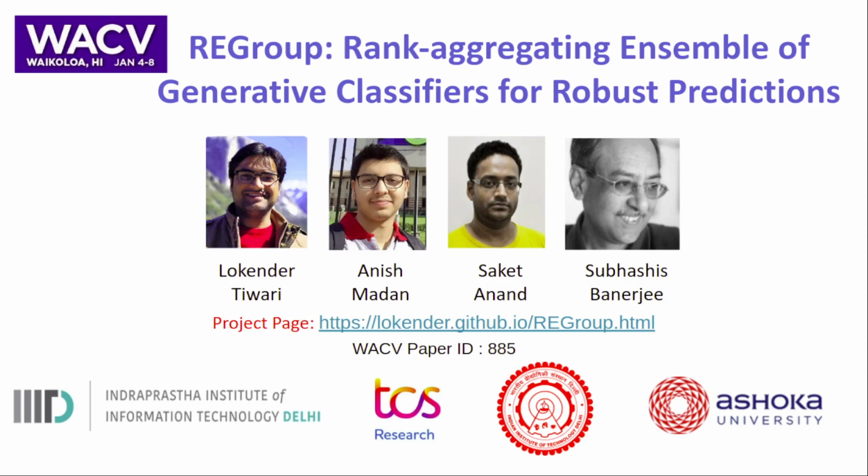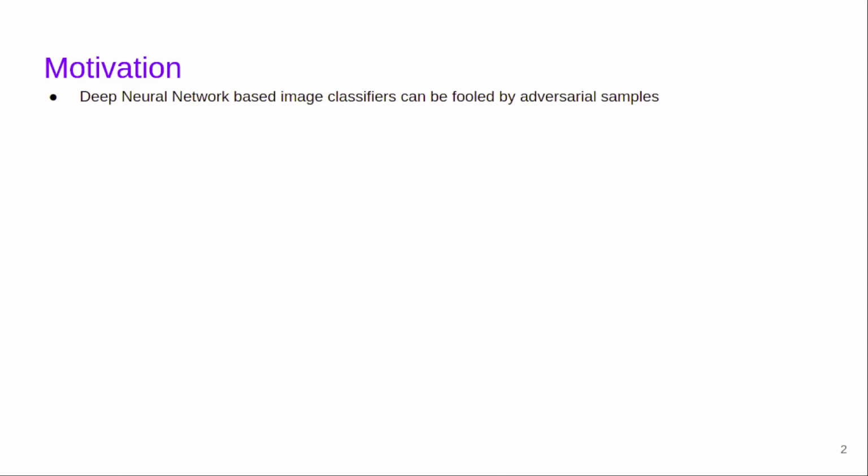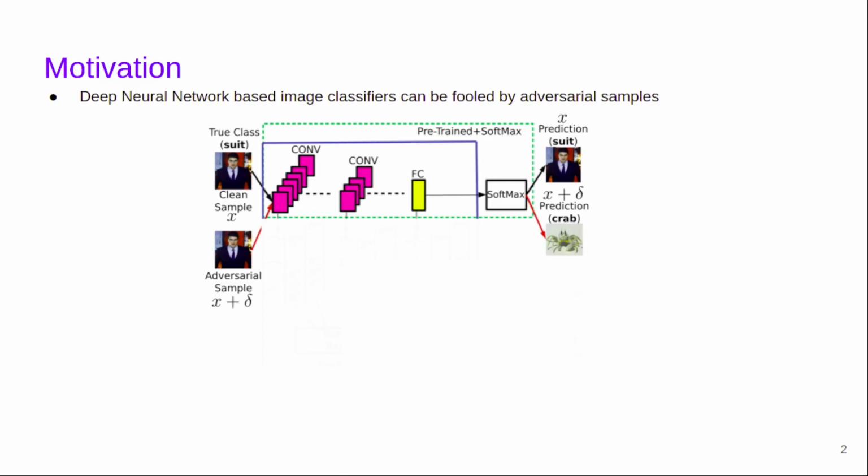I am here to introduce our work, Rank-aggregating Ensemble of Generative Classifiers for robust predictions. In short, we call our method REGroup. Recently, it has been shown that DNN-based image classifiers can be fooled by adversarial samples. As shown here, an adversarial sample is misclassified as crab, while its true class is suit.